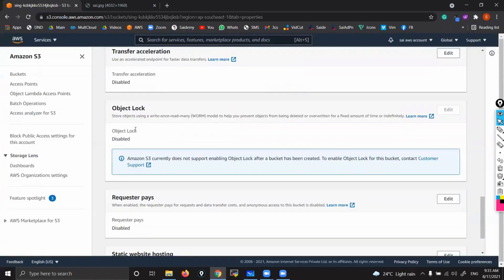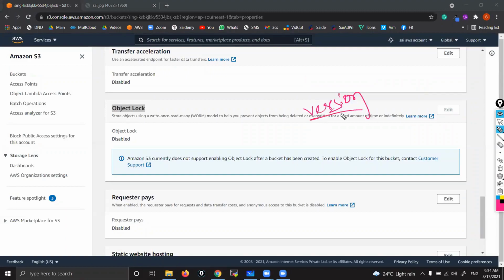Object lock. See, if you enable this object lock, first of all, versioning. What is the purpose of versioning? Even if you delete any object by mistake, you can recover that object, right? But if you enable object lock, it won't even allow you to delete. Versioning allows you to delete that object, but you can recover. But with object lock enabled, it won't even allow you to delete the object.